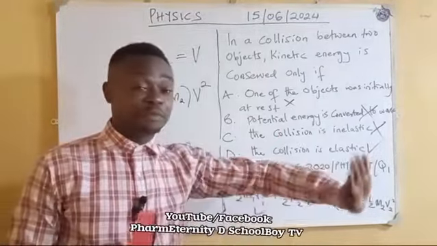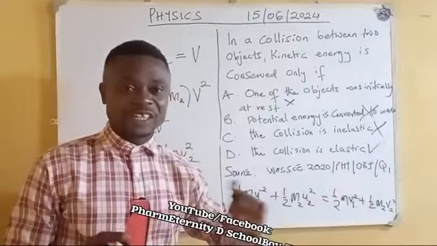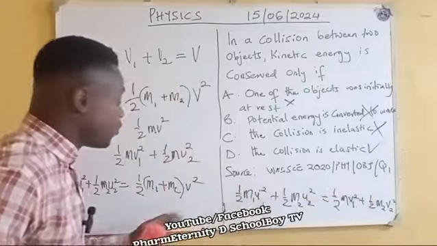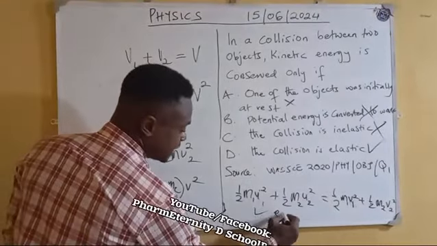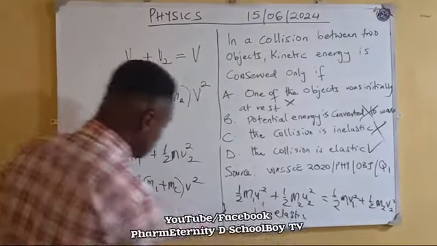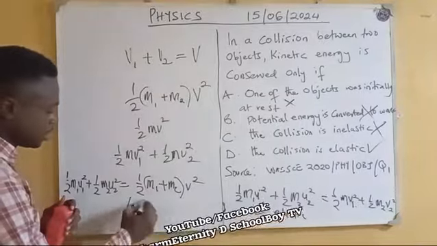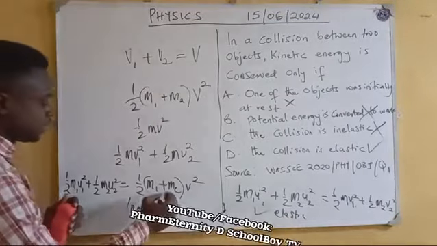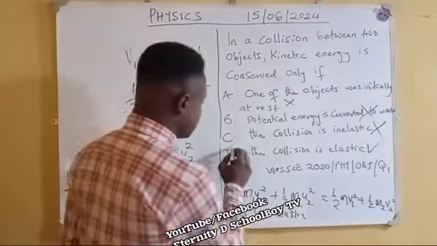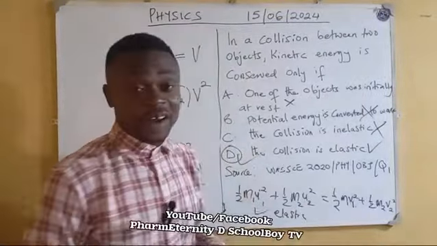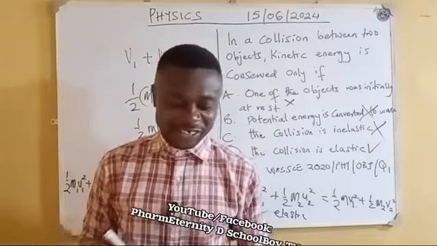That's why I didn't bother going into momentum, and focused my explanation on kinetic energy, where we have the differences. This one is for elastic collision. This one is for inelastic collision. So the answer is D.